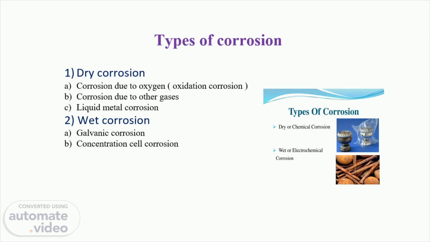Dry corrosion again has three types: corrosion due to oxygen, corrosion due to other gases, and liquid metal corrosion. And wet corrosion has two subtypes, galvanic corrosion and concentration cell corrosion. Now we'll talk about dry corrosion.